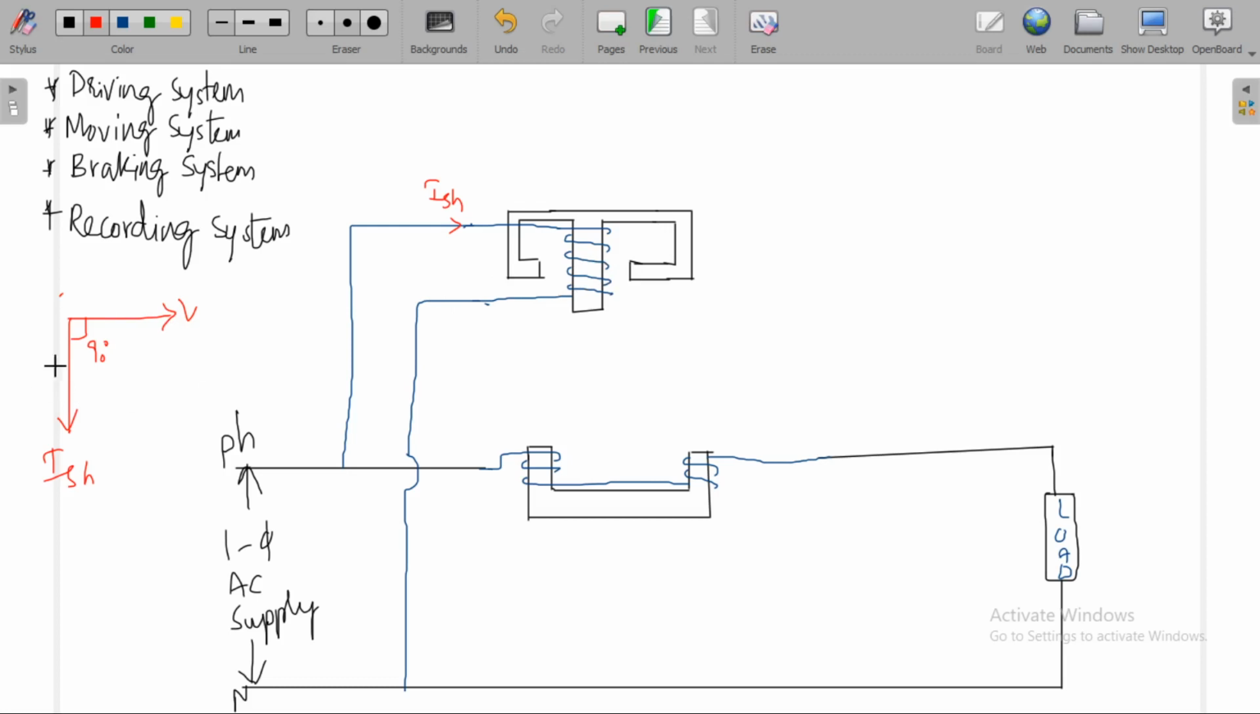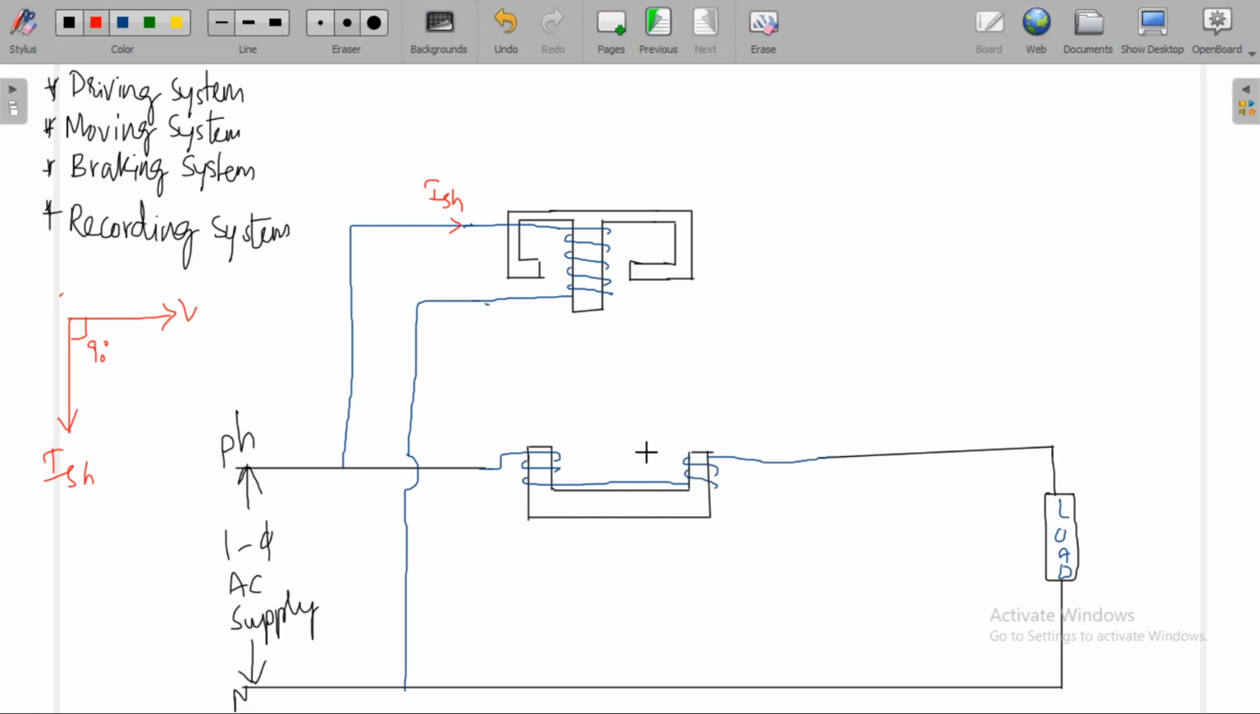I will come back to the advantage of having a phase displacement of 90 degrees between voltage and current a little later. Anyhow, this coil should be as inductive as possible. This coil is called the voltage coil or pressure coil. This coil is called the current coil. The coil which is connected in series with the load is called the current coil.